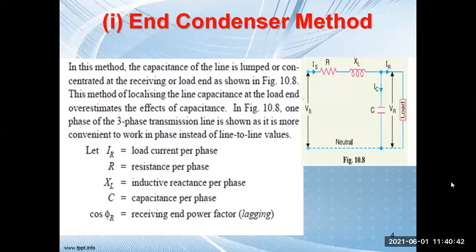Now, in this method, the capacitance of the line is lumped or concentrated at the receiving end or load. This method of localizing the line capacitance at the load end overestimates the effects of the capacitance. One phase of the three-phase line is shown here for the analysis. Here, what are the parameters? Let IR be the load current per phase, that is the receiving end current. R is the resistance per phase, XL is the inductive reactance per phase, C is the capacitance per phase, and cos phi R is the receiving end power factor.